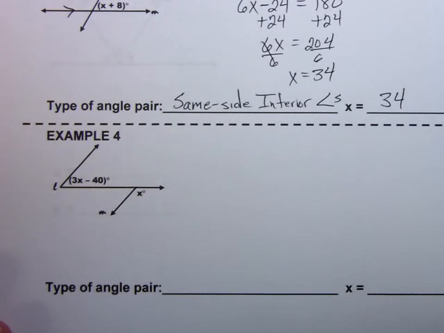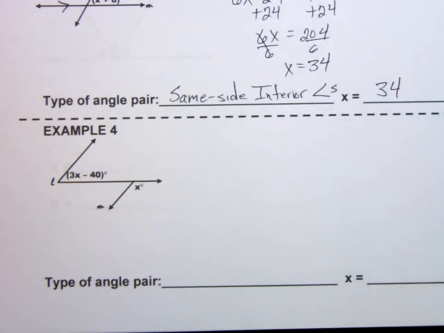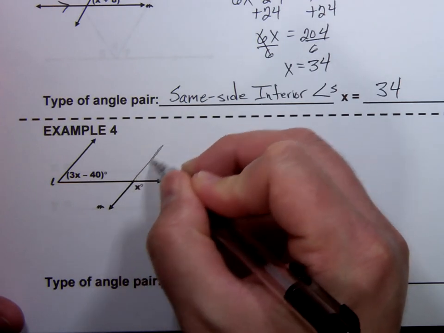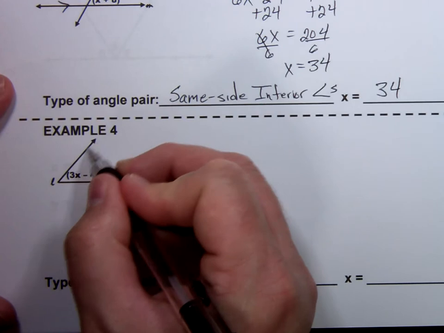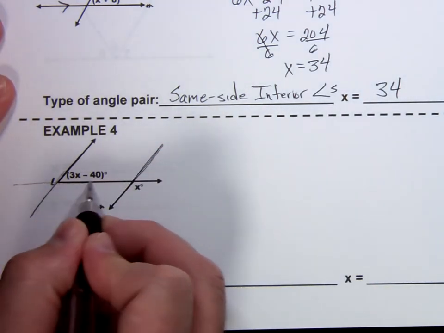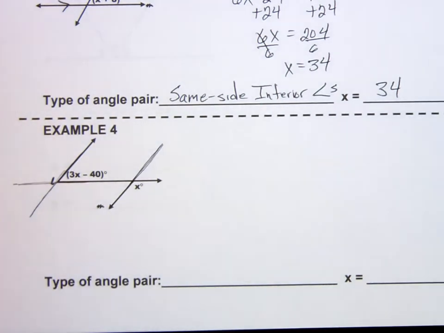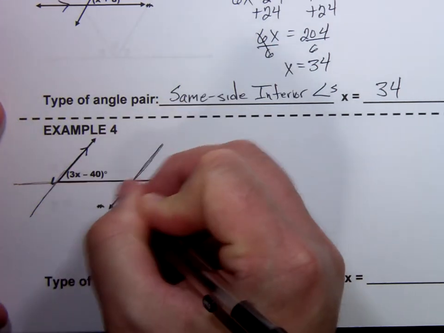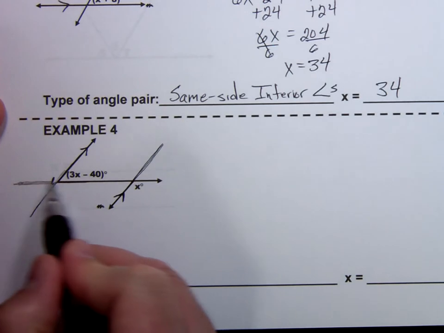Okay. Example 4 will throw some people off just because of the way it looks. But there's an easy way to make it look like what you're used to. Just extend these. And all of a sudden, it'll start looking more like what you're used to seeing. Now, it told us in the directions up at the very top that lines L and M are parallel. So I know that these lines are parallel to each other. So then this is the transversal.